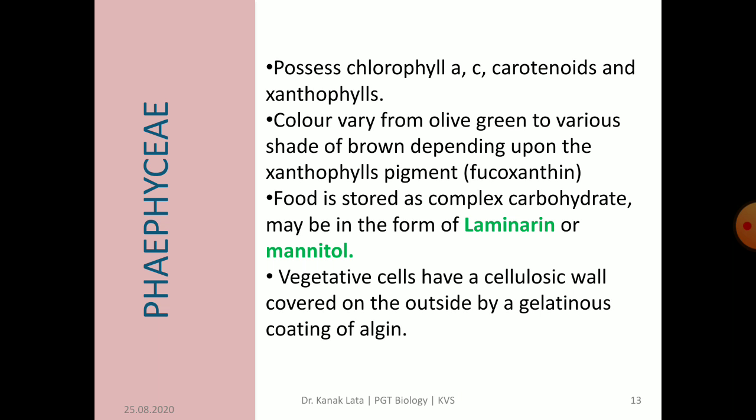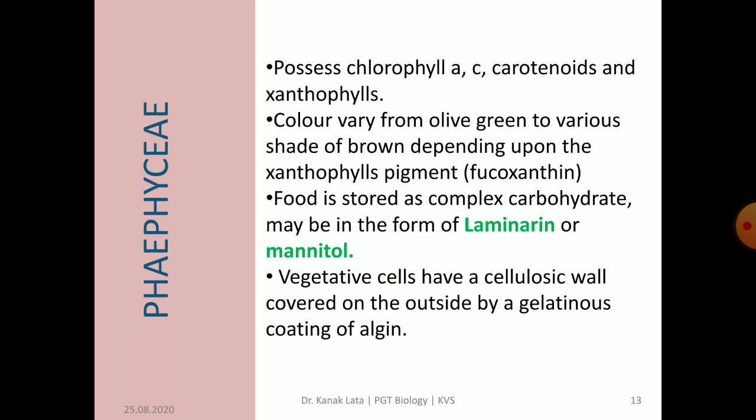Photosynthetic pigments are chlorophyll A, chlorophyll C, carotenoids and xanthophyll. But you have seen in Chlorophyceae it was what? Chlorophyll A and B. But in Phaeophyceae it is chlorophyll A and C. Color of brown algae varies from olive green to various shades of brown depending upon the presence of fucoxanthin pigment. Food is stored in the form of mannitol and laminarin.